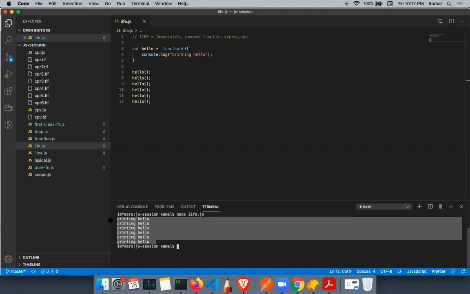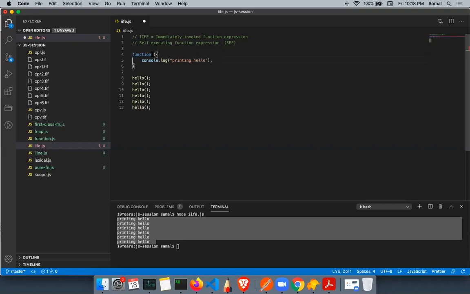It's a technical term. Otherwise, we also call it a self-executing function expression. So it is also called SEF. In this, what happens? Just like I am assigning this to a variable, to call this function I have to assign this function to a variable. If I don't assign anything, there is no way I can call this function.